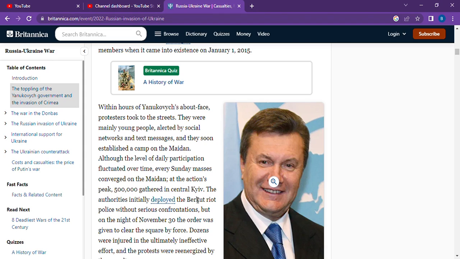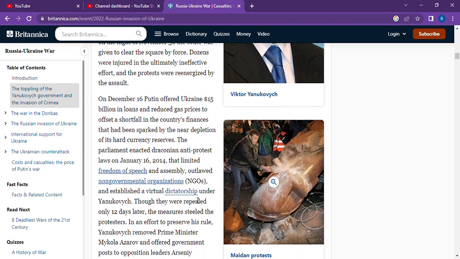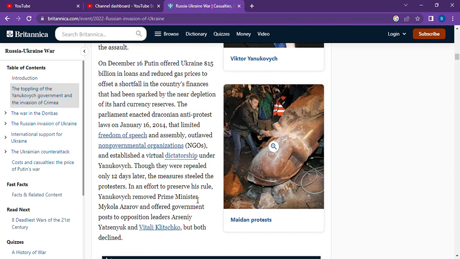The authorities initially deployed the Berkut riot police without serious confrontation. But on the night of November 30, the order was given to clear the square. Several dozen were injured in the ultimately ineffective effort, and the protests were re-energized by the assault. On December 16, Putin offered Ukraine $15 billion in loans and reduced gas prices to offset a shortfall in the country's finances that had been spurred by the near depletion of its hard currency reserves.